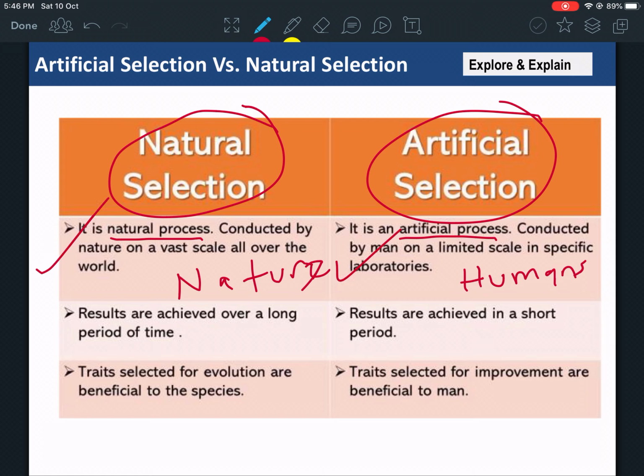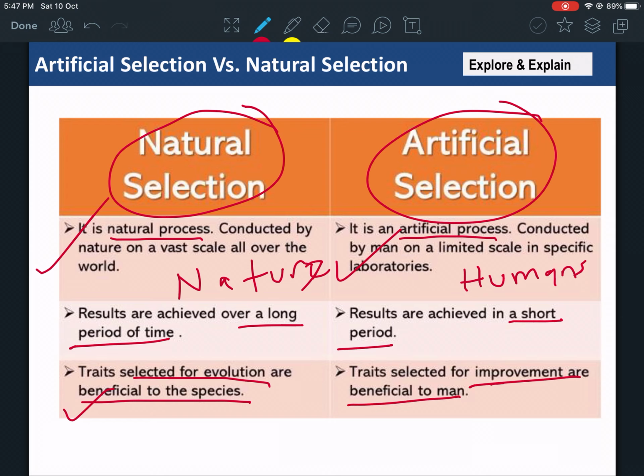Natural selection takes a long time. Artificial selection can be achieved in a short period of time because humans can choose the timing and crossbreed different traits together in a certain population. Traits selected for evolution are beneficial for the species, while traits selected for improvement are beneficial to man.